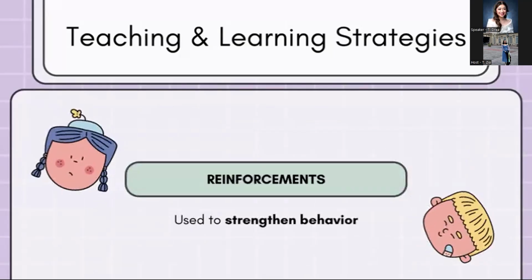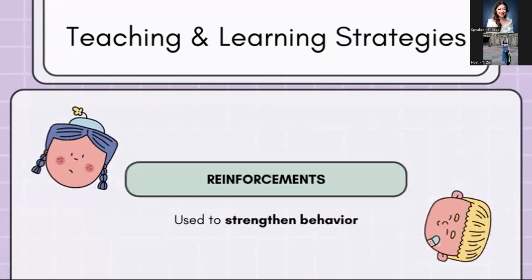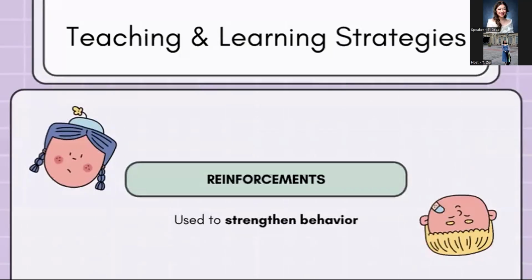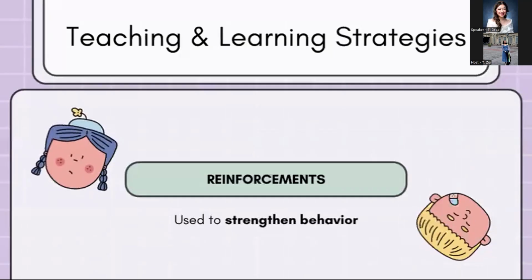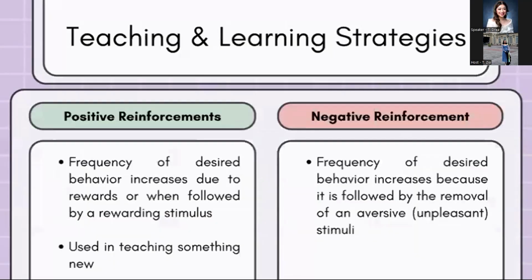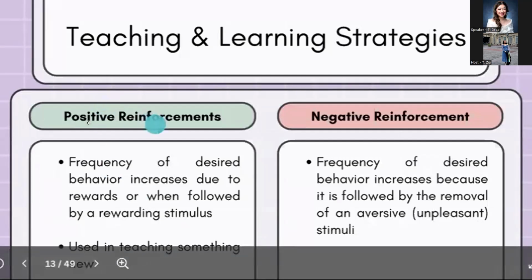First, let's talk about reinforcements. Reinforcements are used to strengthen behavior. When a desired behavior increases because of something added or removed, then reinforcement has occurred. Now, to make it more clear, we have two types. We have the positive and we also have the negative.